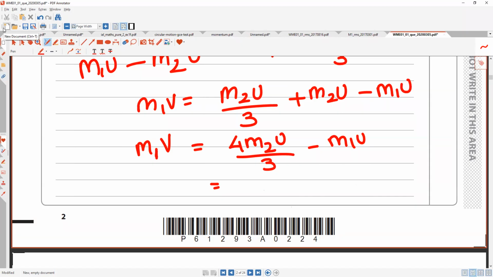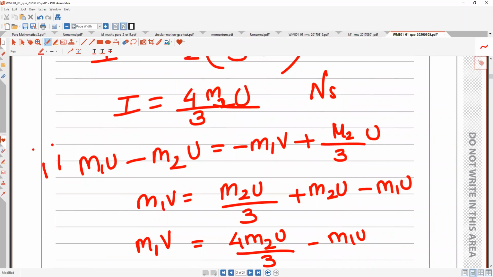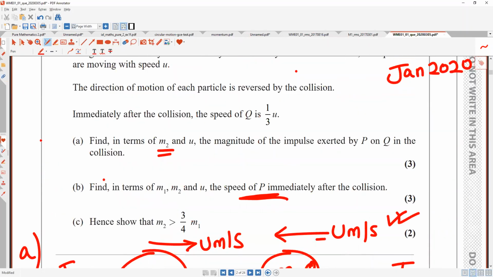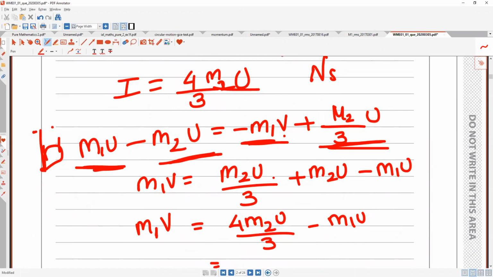What is this equation? We are doing the momentum equation, this is for the second part I think. Yes, the b part. So this is the momentum before the collision, momentum after the collision. I am making v the subject of the formula because they are looking for the final velocity of the p, understood? So I made v the subject of the formula, I shifted this on the other side and I shifted this 2 on the other side over here. Okay, so I got this.